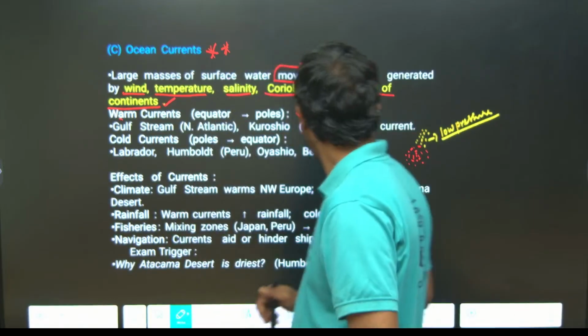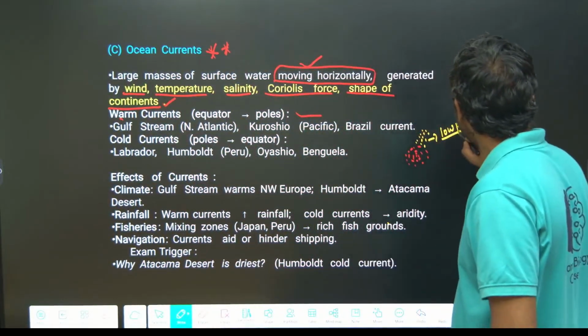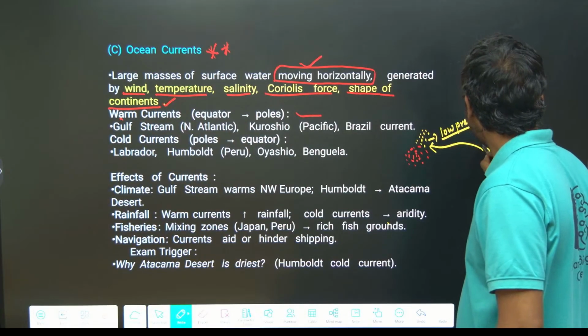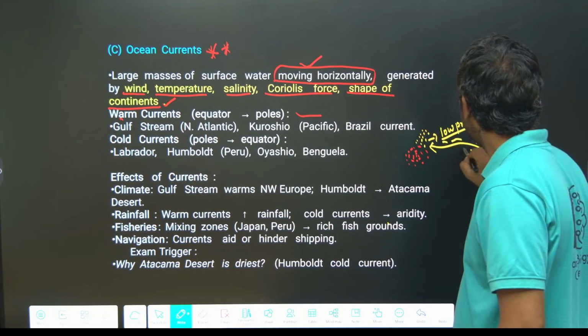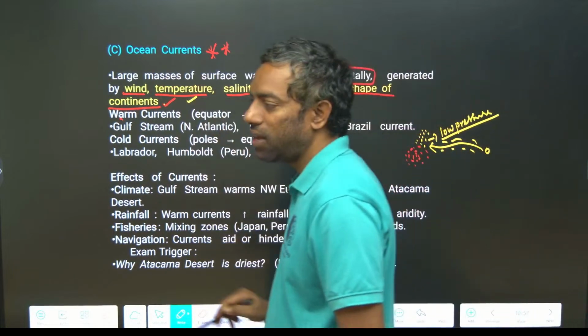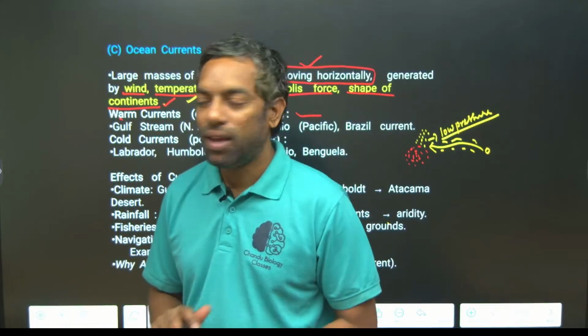There is a flow from high pressure to low pressure, and this movement of water molecules we call a current. So temperature is one of the causes of the flow of currents.